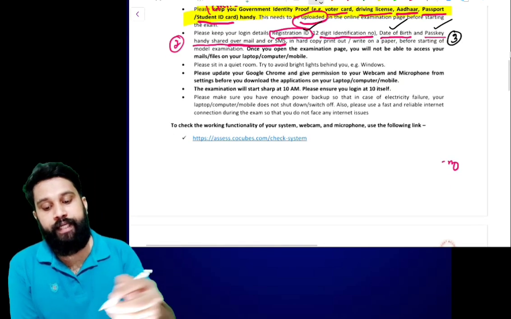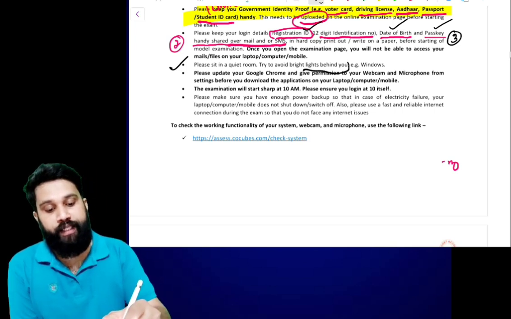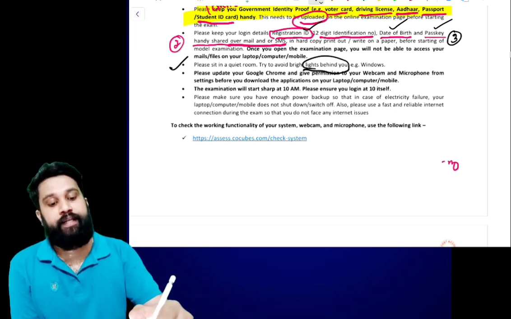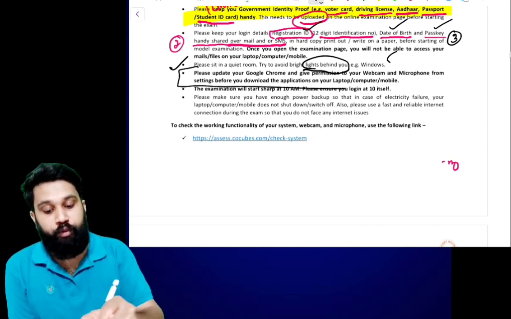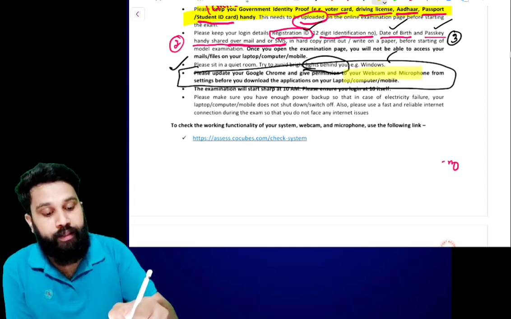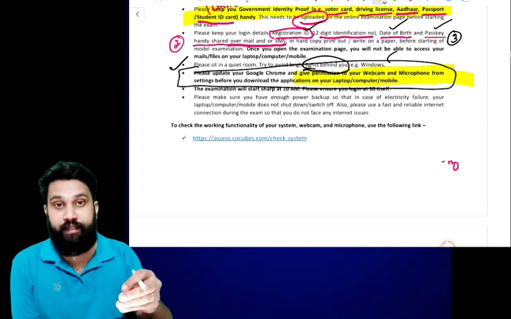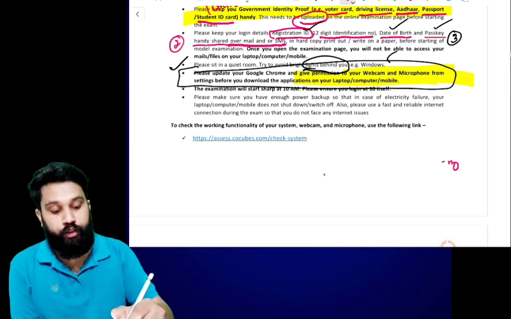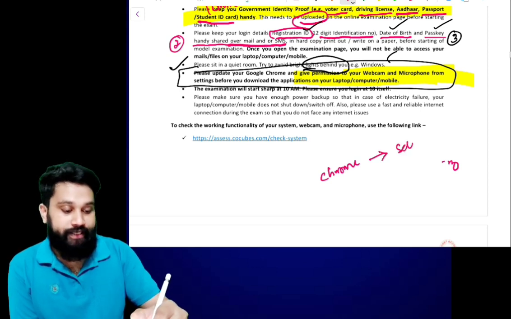Please sit in a quiet room. Try to avoid bright lights. Please stay away from windows. This is very important: please update your Google Chrome and give permission to webcam and microphone. Before starting the examination, go to Google Chrome settings.